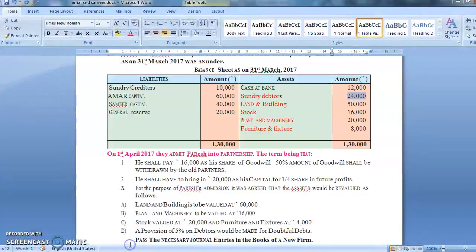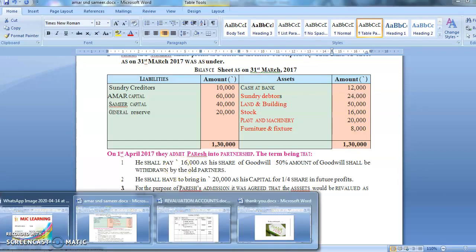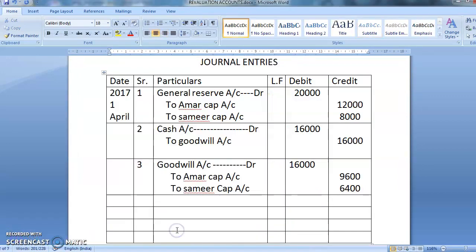Now see, in goodwill there is one more part is there. What was the goodwill was saying? Goodwill was saying he'll pay 16,000 as a share of goodwill. 50% of amount will be withdrawn by the old partner. See, withdrawn मतलब old partners बोल रहे हैं हम लोग को पैसे की जरूरत है, हमें 50% हमारे पैसा दे दो. So when they are withdrawing, they will be withdrawing obviously money. See, goodwill is coming in the form of cash. So when it will be withdraw, जब हम निकालेंगे तो हम उसको cash में ही निकालेंगे.